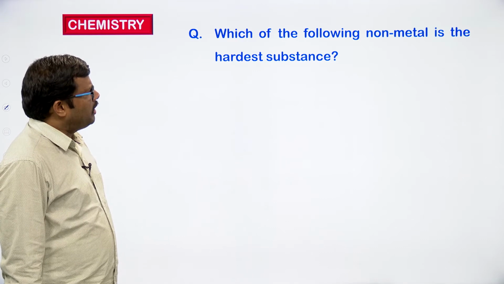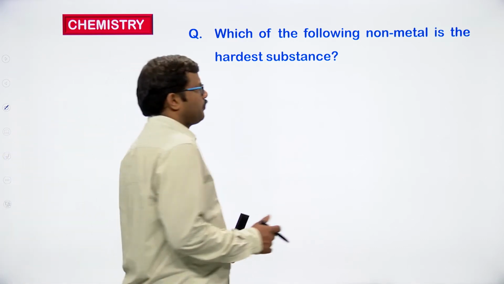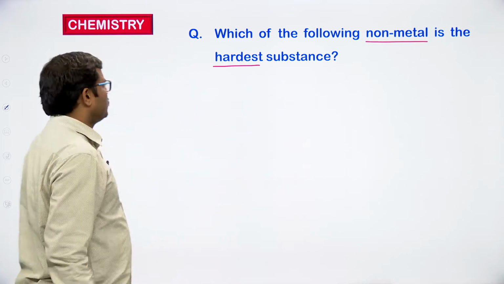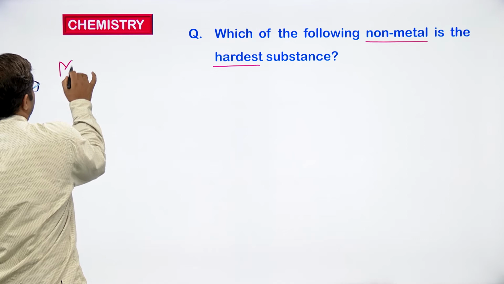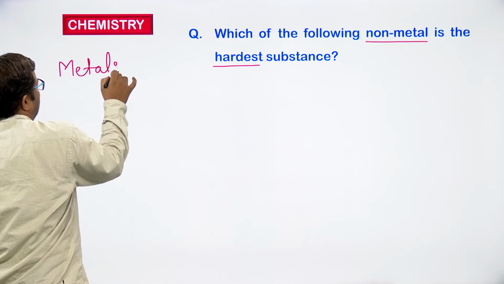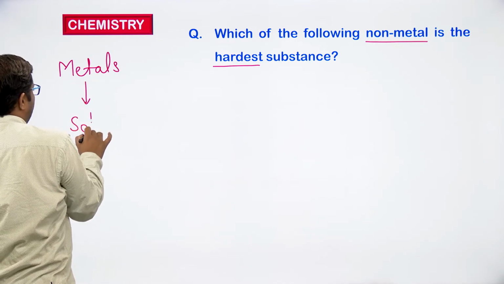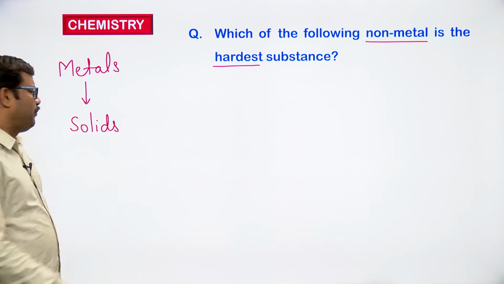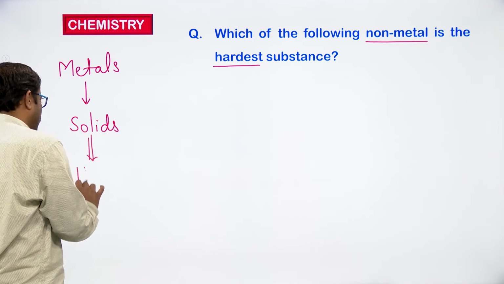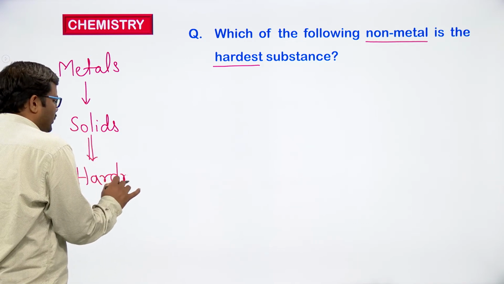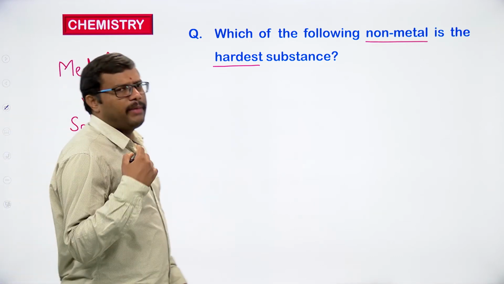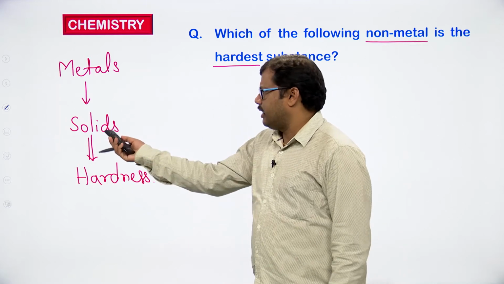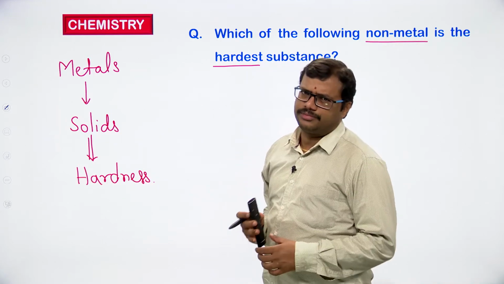Which of the following non-metals is the hardest substance? The non-metal which is the hardest one. Generally, metals exist in solid form at room conditions. So, most of the metals are solids under room conditions. When the matter exists in solid form, we can expect hardness. Hardness is expected only when the matter exists in solid form. So, metals are solids, and because of the solid nature, metals are hard substances.